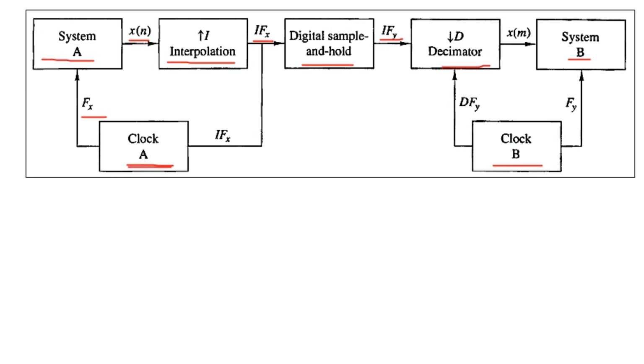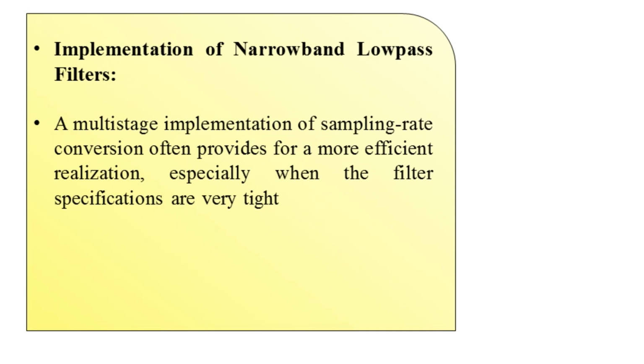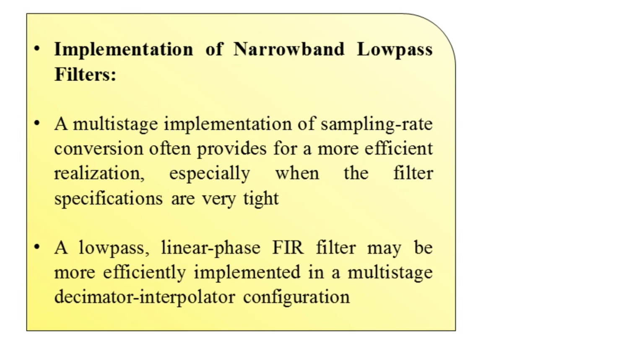Now we can talk about the implementation of narrowband low pass filters. The first point we can make is that multi-stage implementation of sampling conversion often provides a more efficient realization, especially when the filter specifications are very tight. Next, a low pass linear phase FIR filter may be more efficiently implemented in a multi-stage decimator interpolator configuration.